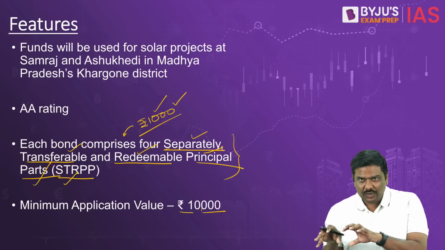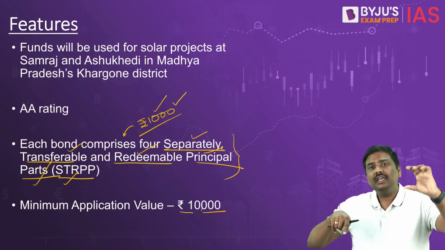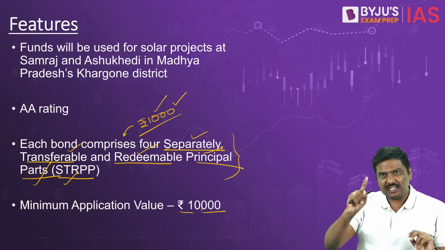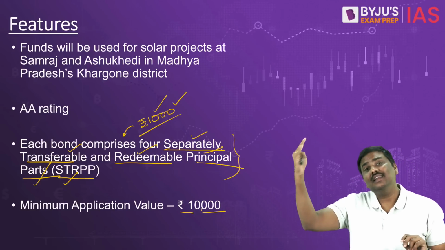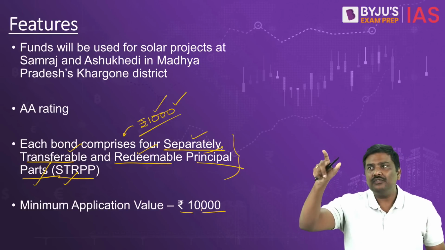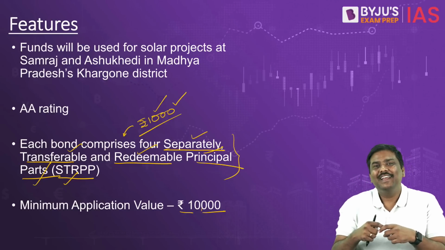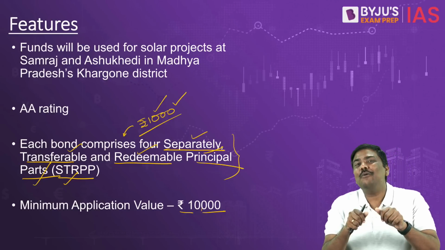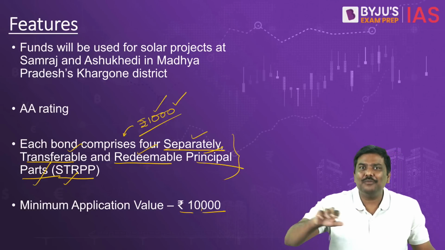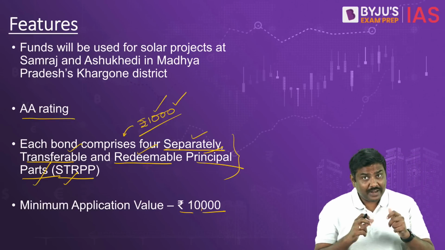And each of these units had different maturities. That is, one bond divided into four parts. Imagine you purchase this one bond. You will have four parts in that. Somebody else will purchase one bond. Again, the same four parts are there in the other bond. And these bonds will have four different maturities of 3, 5, 7 and 10 years. And this has actually led to criticism of this bond. That is, the design of the bond is very complicated, which might force retail investors away from these bonds. But anyway, the credit rating of the bond is AA. Very, very good credit rating.